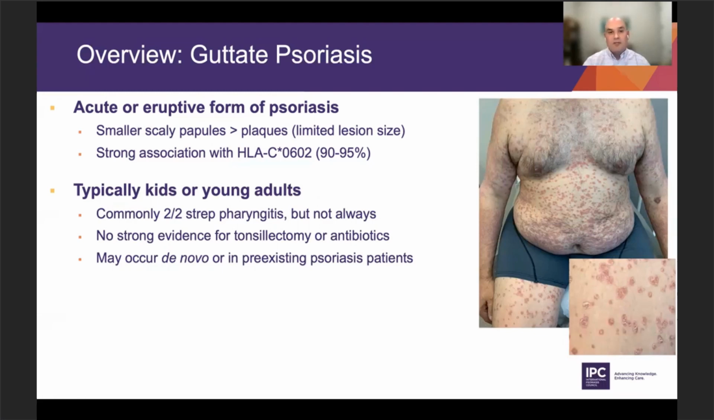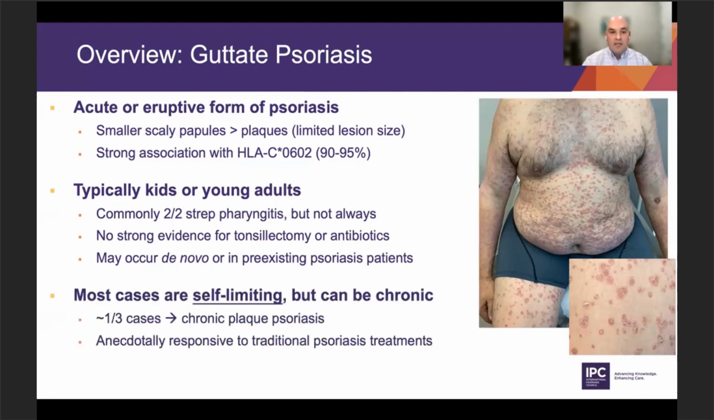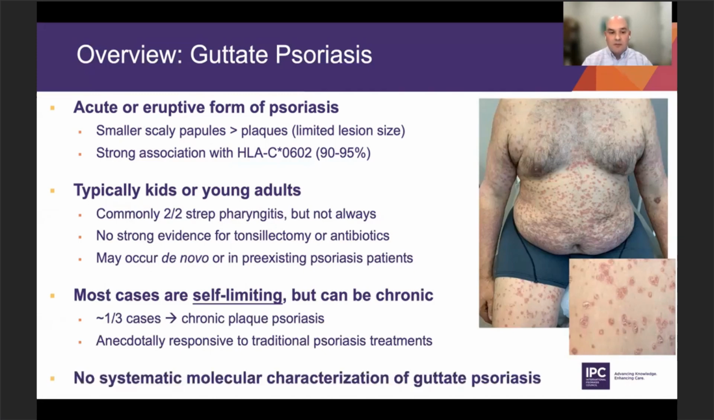It can present in patients who've had pre-existing plaque psoriasis, or it can be de novo, and sometimes that can be a clue these patients are at higher risk for plaque psoriasis. Most cases of guttate psoriasis are self-limiting, but they can turn into chronic disease. About a third of patients go on to develop chronic plaque psoriasis after a guttate flare. Anecdotally, it's been very interesting because we've seen traditional anti-psoriasis plaque treatments work, such as the biologics and immunosuppressants,